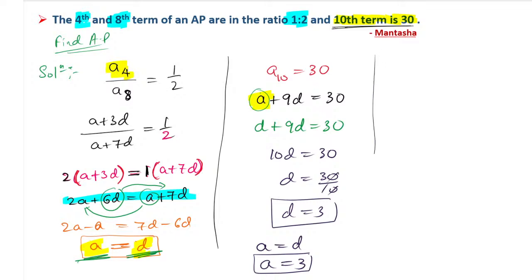And they have not told you to find anything here, but you have to find the AP. AP means the first term. You know the first term is A, the next term is A plus D, and the third term is A plus 2D, and so on.